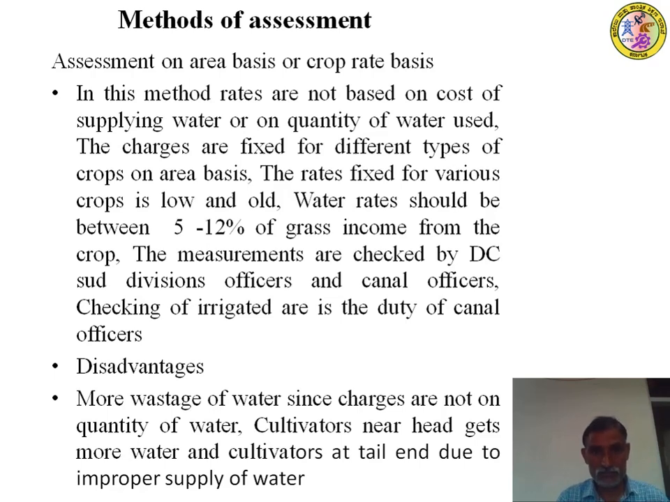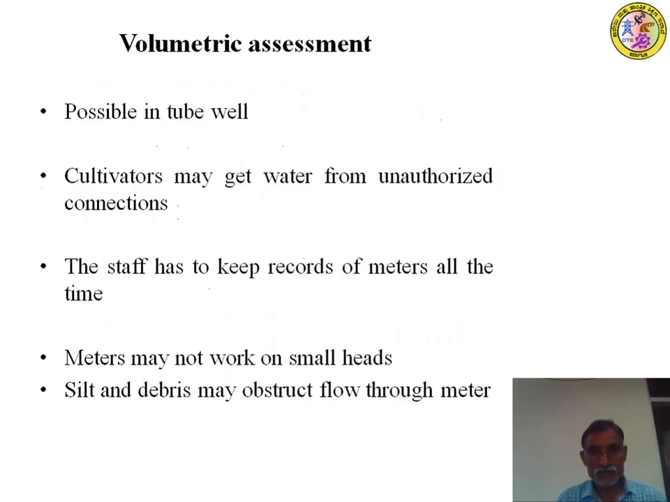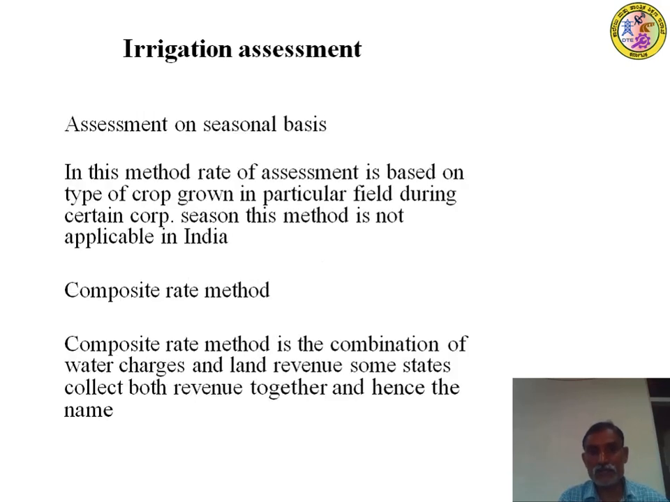Assessment, right? Possible in tube wells. Cultivators may get water from unauthorized connections. The staff has to keep records of meters all the time. Meters may not work on small heads. Still, silt and debris may obstruct the flow of water.